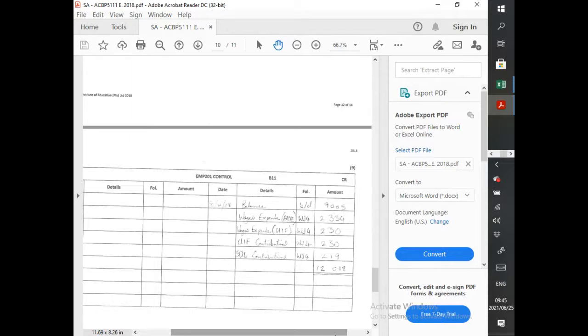Notice something interesting. In question 5.2, they say post the wages journals for the week ending 30 April for the following accounts in the general ledger. Okay. They did not say post and make payment. They just said post. So that's what we're doing over here. If they had said make payment, we would have also had to say bank and showed on the last day, 30 April, and then paid the balance of whatever is owed on that side.